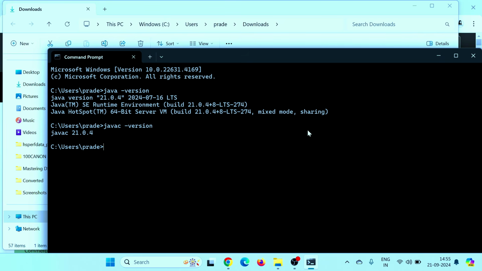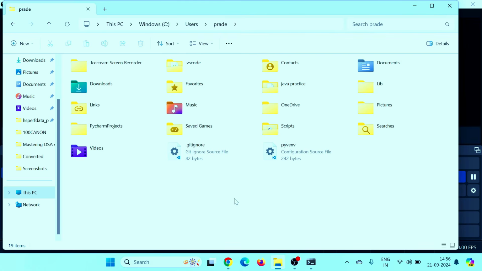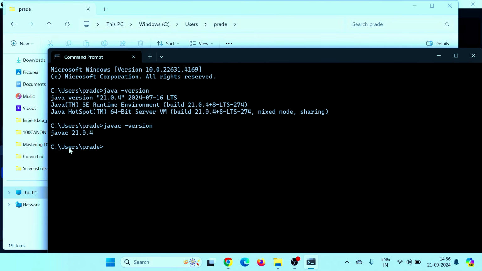to run our Java programs. So let's in a Notepad I'll run my Java program. So let's create a file here. Sorry, not to run. We'll use Notepad to create our Java programs. We will run some commands like javac in the command prompt to run that. So see, I have created a folder. See, already my path is C users PRAD. This is the username. So I'm just creating a folder here only within this path. Otherwise, you have to change the path.